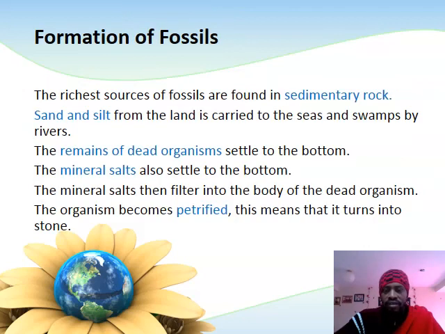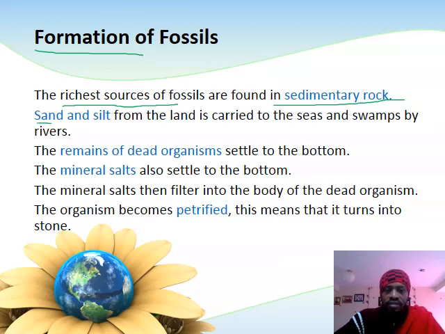How do fossils then form? Formation of fossils. Of all sources of fossils, the richest are found in sedimentary rocks, rocks that are formed as a result of sediments.